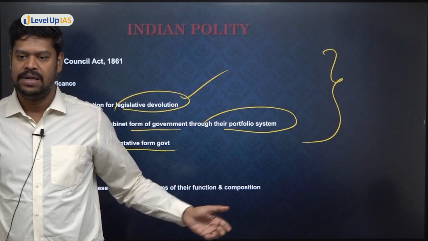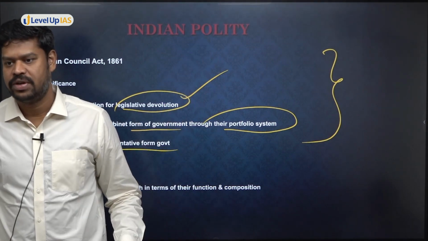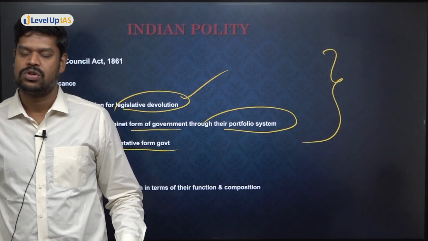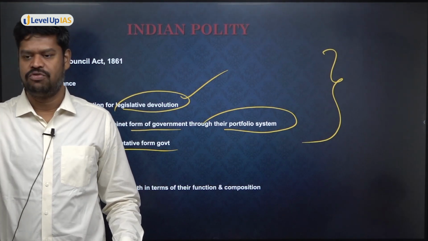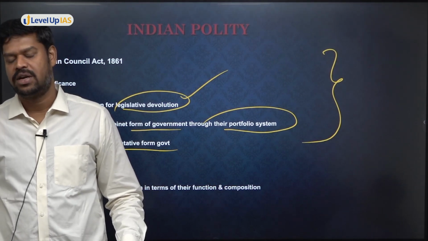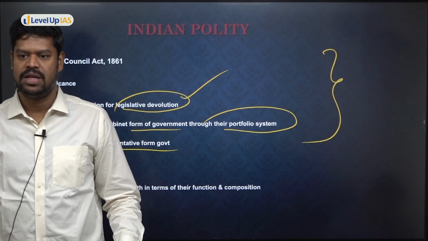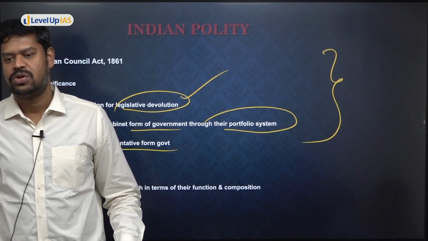And in fact, ultimately, they have given the power to discuss the bills, but the ordinance making power was given to the Viceroy. So anyways, this was not considered to be very representative. It was only a very marginal reform that they brought in, just to show the native Indians that the Britishers are interested in the welfare of the people and are willing to accommodate the Indians in the administrative system. But that was not sufficient.